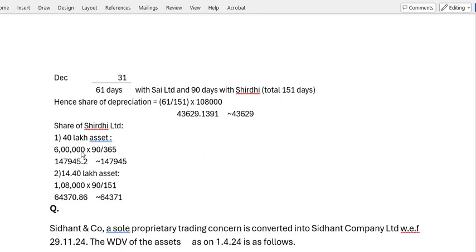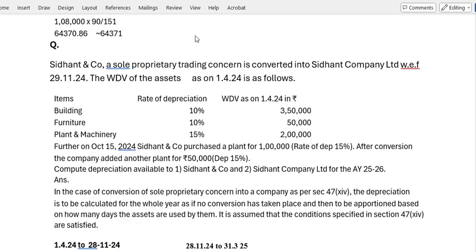Now, as far as Shruti is concerned, it is for 90 days, both the cases. So first case 6 lakhs depreciation was there. So 90 divided by 365, it will get the share of 1,47,945. And for the second asset, 14.4 lakhs asset, only for 90 days it was with them. So 90 by 151 into 1,08,000, it will get 64,371 rupees.